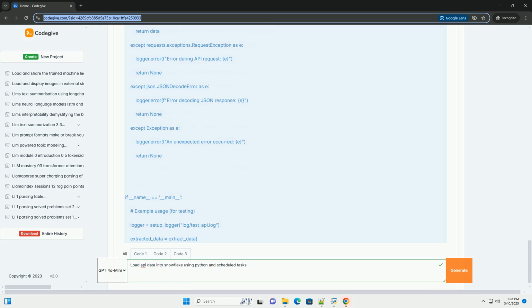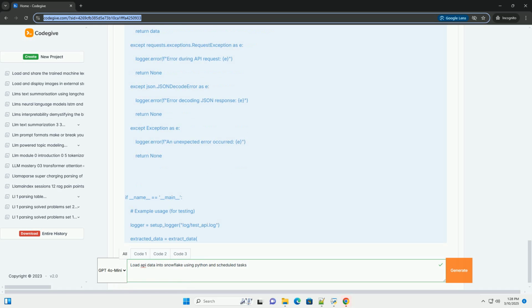From config import Snowflake_account, Snowflake_user, Snowflake_password, Snowflake_database, Snowflake_schema, Snowflake_warehouse, Snowflake_role, API_endpoint, API_key. Import time. Configuration inside the stored procedure, if needed. Table_name equals API_data. Column_definitions equals ID varchar(255), Name varchar(255), Value int,